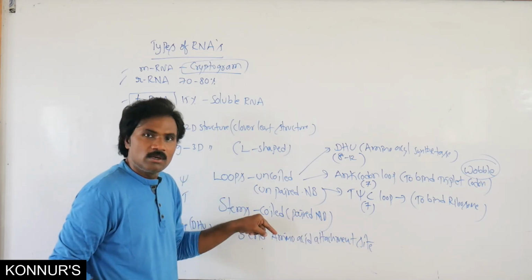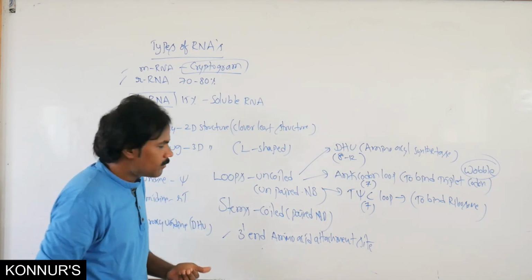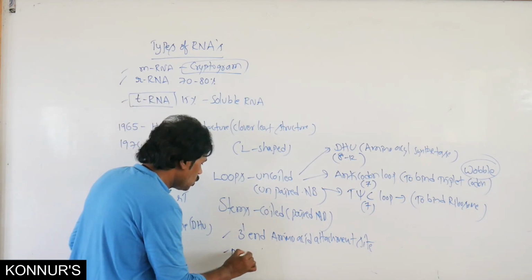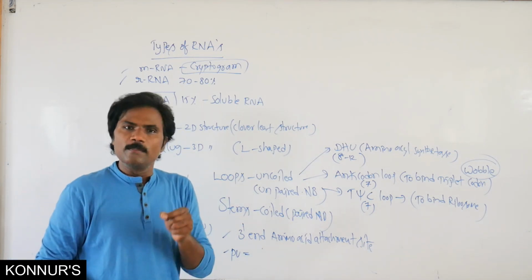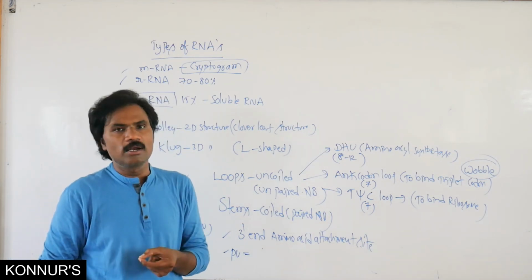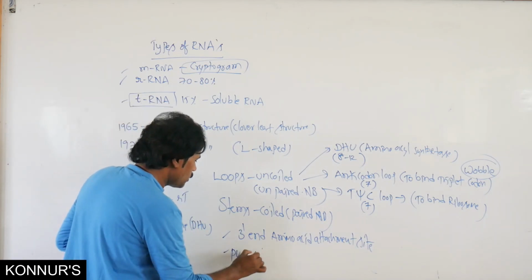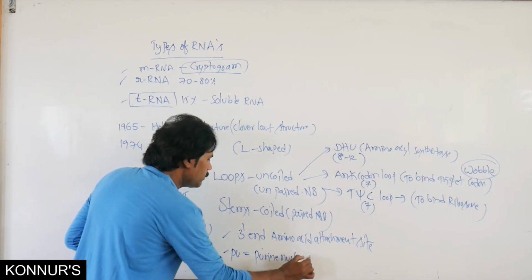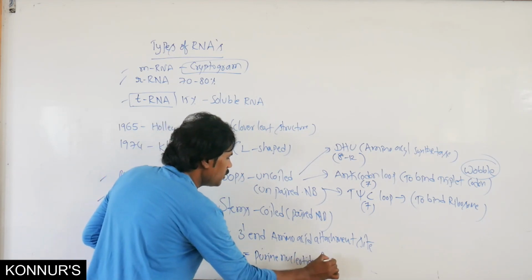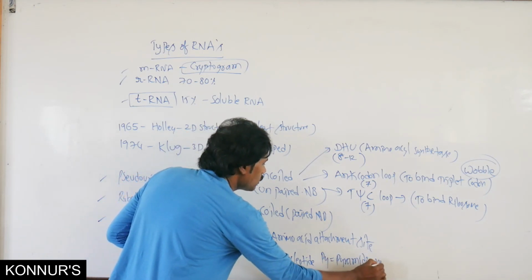Wherever we are observing PU, what is meant by PU? The purine nucleotide. PY is the pyrimidine nucleotide.